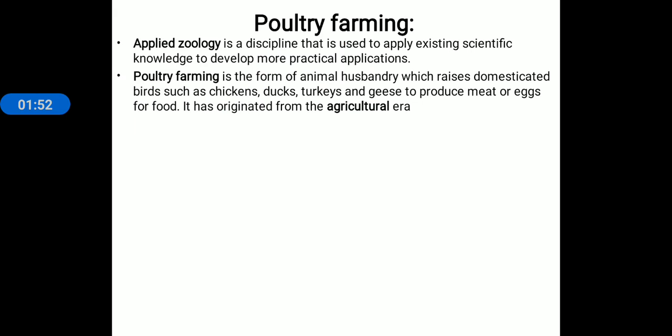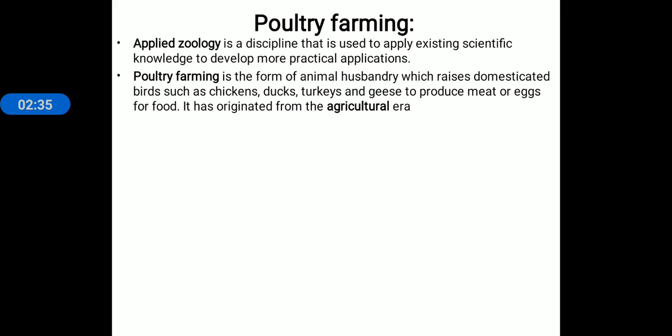Now first see what applied zoology is. Applied zoology is a discipline in which we use our existing scientific knowledge to develop more practical applications. Means we take theoretical knowledge and use that knowledge for a practical purpose. For example, there are different branches of applied zoology such as sericulture, apiculture, piggery, fishery, dairy, goat farming and poultry farming. So these are the different sub-branches of applied zoology.